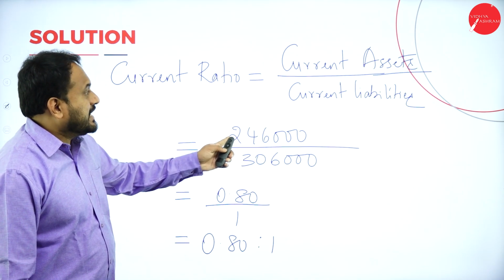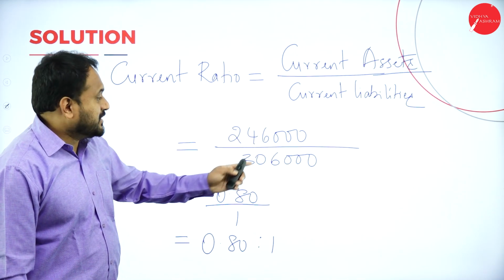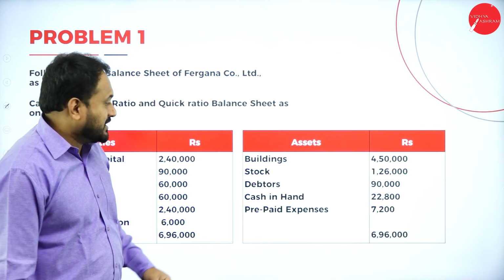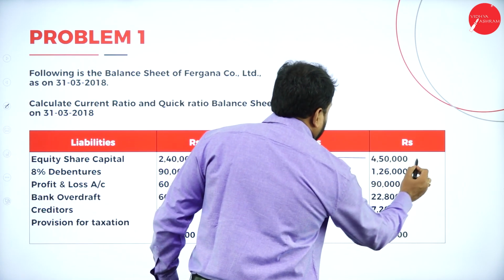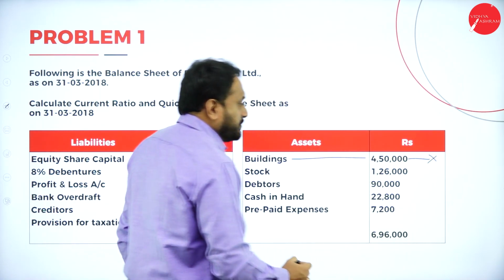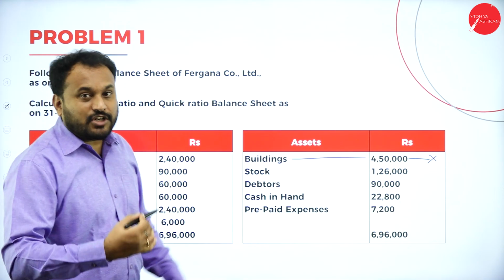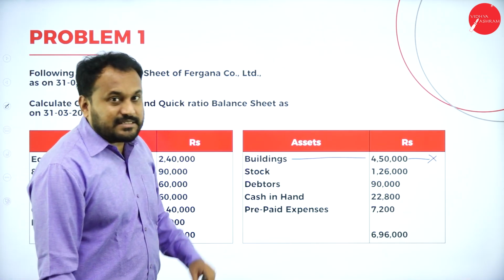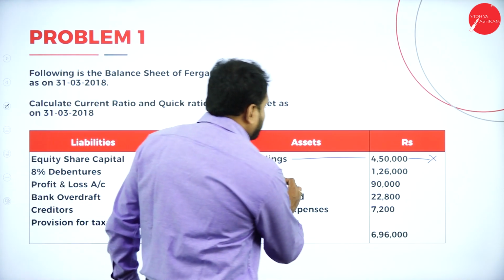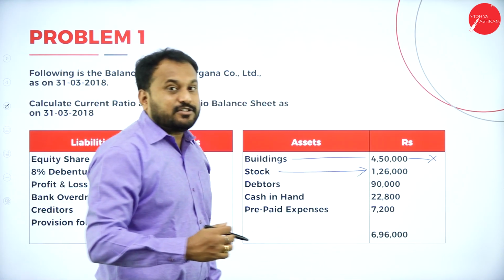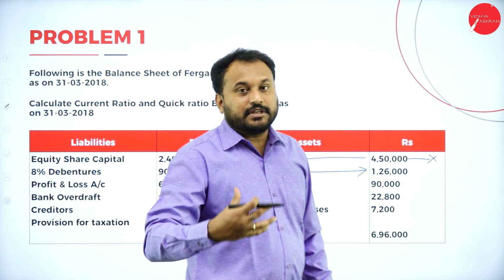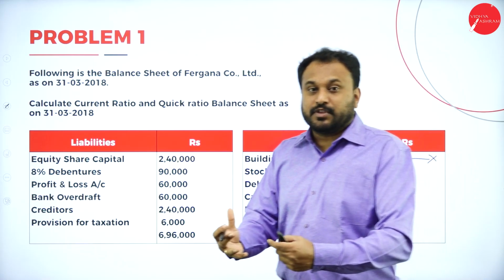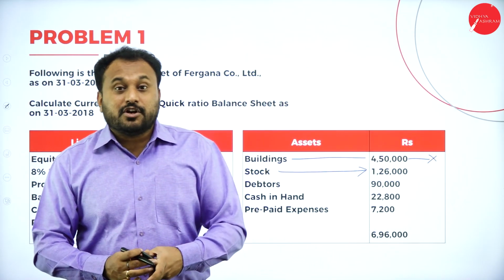Understand. Now we have current assets. Now current assets minus which are not quick assets. Now here see building, we have not taken this. So this is gone because it is not a current asset. So if it is not a current asset, definitely it will not come as a quick asset also. Now stock is there. Stock is a current asset, but it is not a quick asset. So we cannot easily convert that into cash very fast. We can do it, but not very fast.